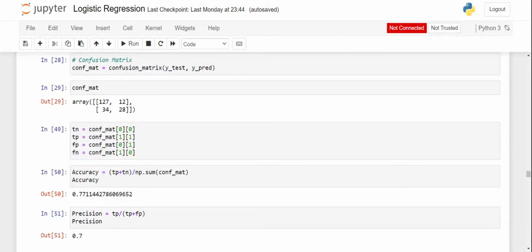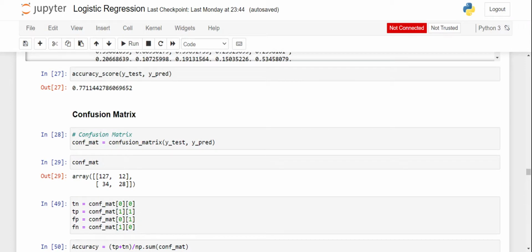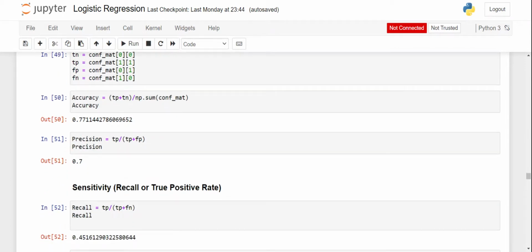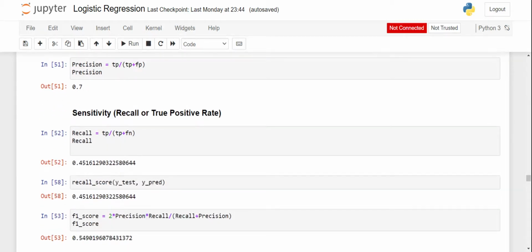Now we will check accuracy. Our accuracy is 77%, same as we got using the function above. The precision is 70%, but we do not have to take much consideration on precision. We have to take consideration on recall. Using recall I got 45%, which is very low.